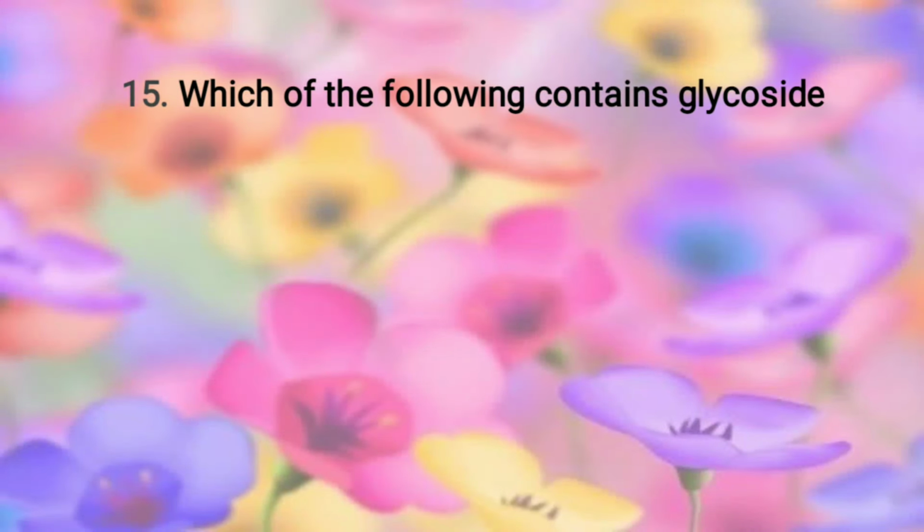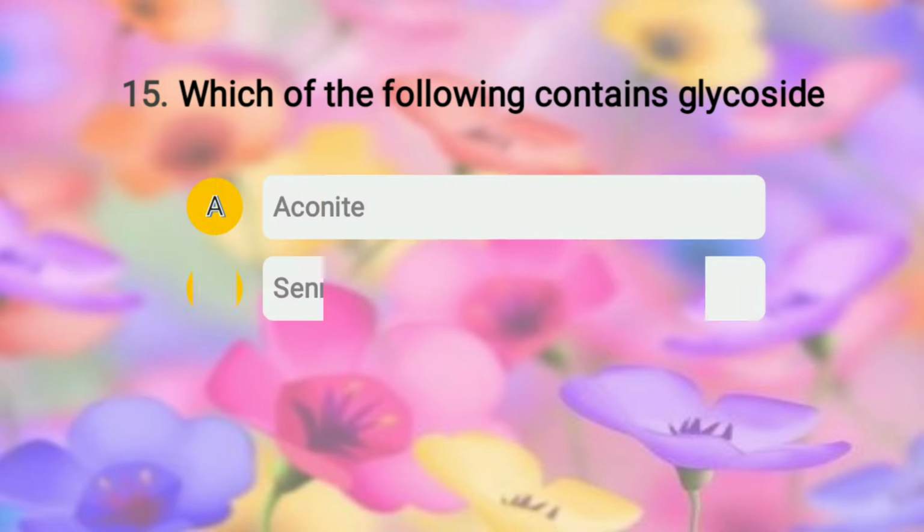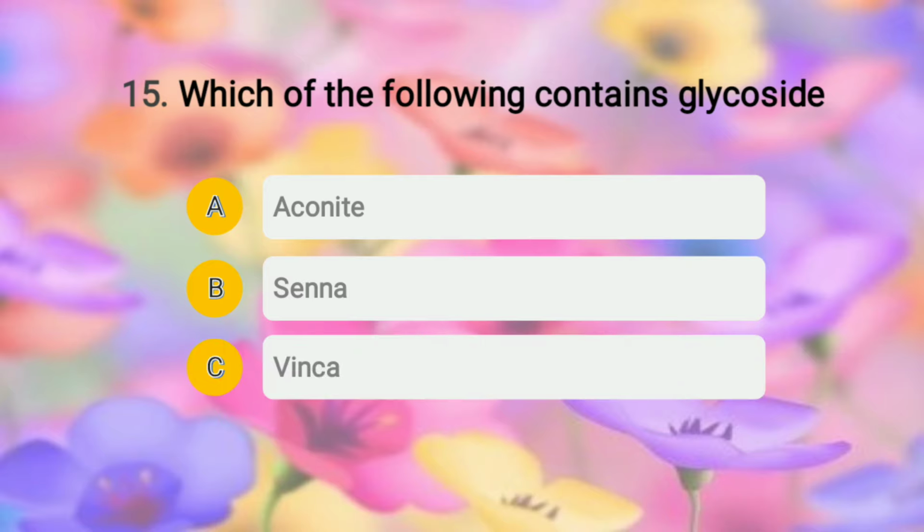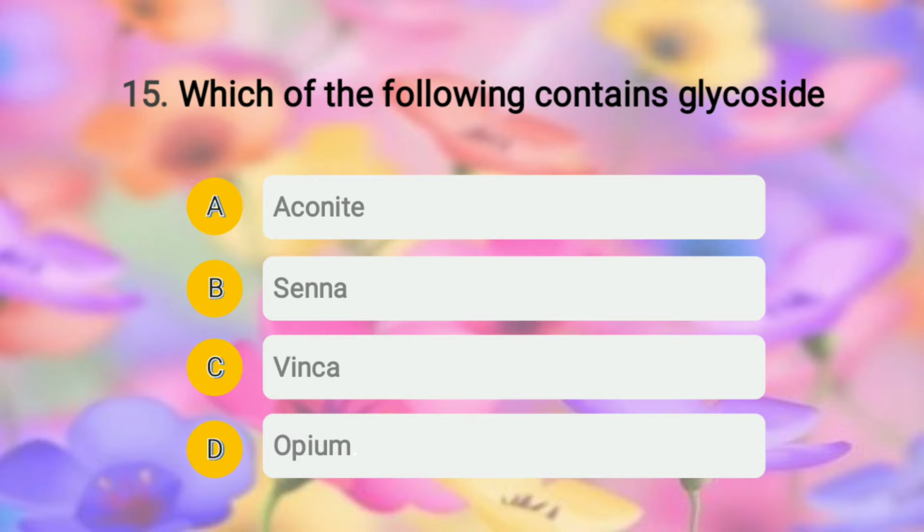The question is, which of the following contain glycoside? The options given are option A, aconite; option B, senna; option C, vinca; and option D, opium. So students, let me tell you, drugs like aconite, cinchona, nux vomica, vinca, ipecac, belladonna, opium, tea, all these drugs contain alkaloids. Whereas drugs like senna, digitalis, squill, aloe, then dioscorea, wild cherry, these drugs contain glycoside. So the right answer in this question is option B, that is senna contains glycoside.